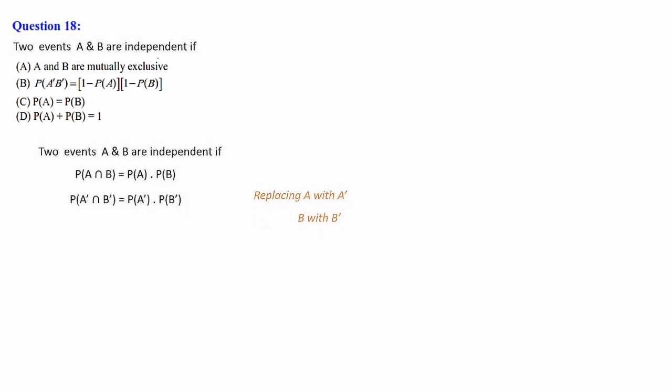We have replaced A with A dash and B with B dash. P of A dash is 1 minus P of A, and P of B dash is 1 minus P of B. So P of A dash B dash is equal to 1 minus P of A into 1 minus P of B. It is satisfied here. So B is the correct answer.